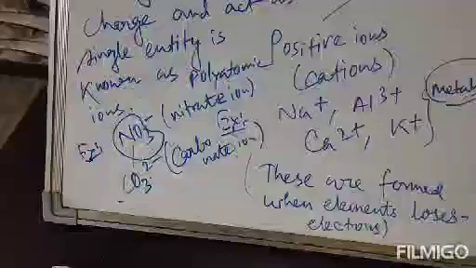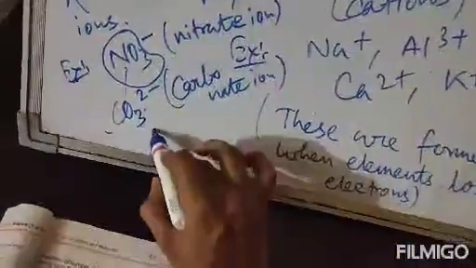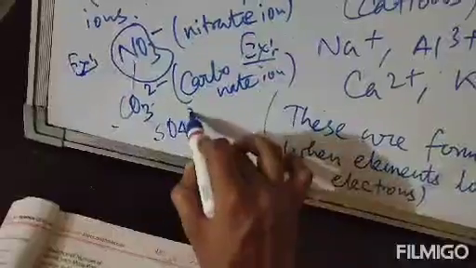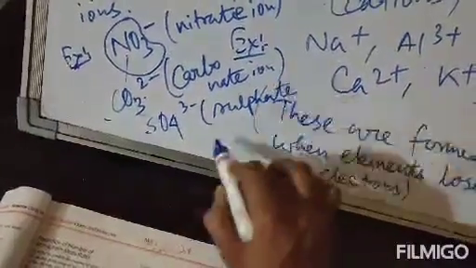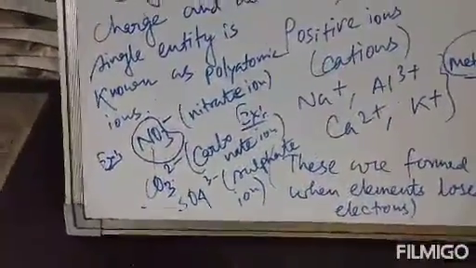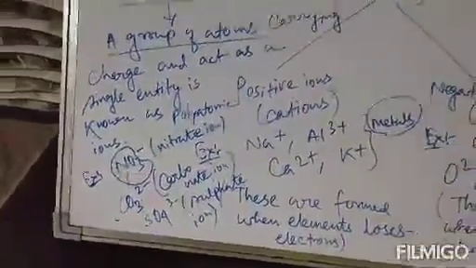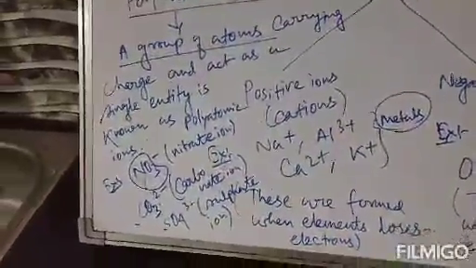So that is an example of polyatomic ion. Clear? Next, another one, suppose sulfate ion, SO4 3 minus. All these are examples of polyatomic ion: nitrate ion, carbonate ion, and sulfate ion.